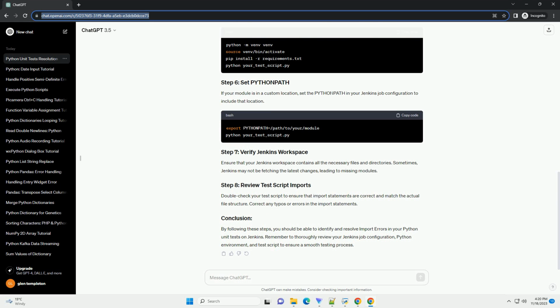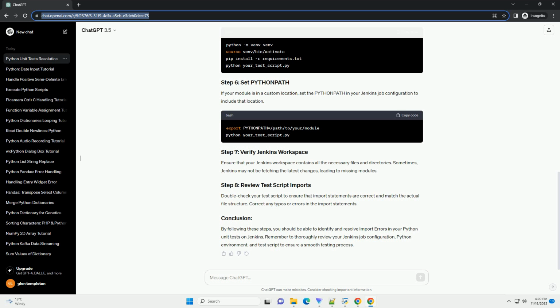Step 4. Jenkins Global Configuration. 4.1 Update Jenkins Global Configuration. Step 5. Retry Jenkins Job. 5.1 Run Jenkins Job. Code example.